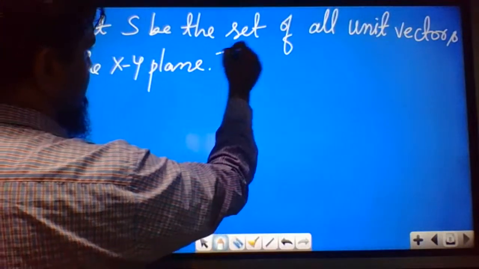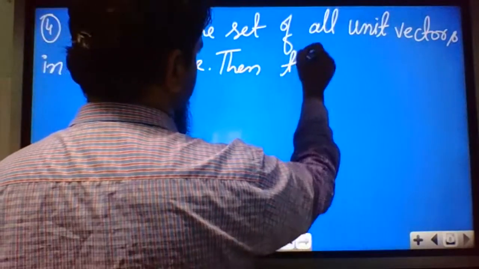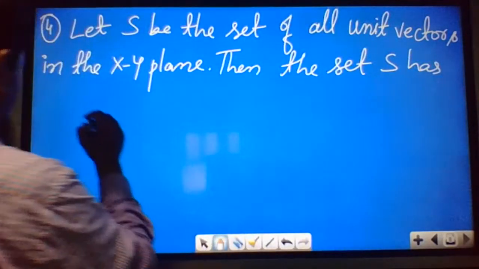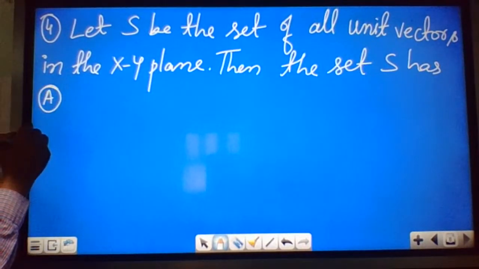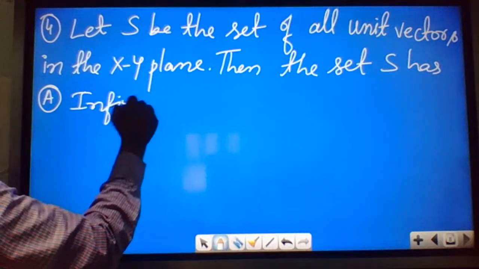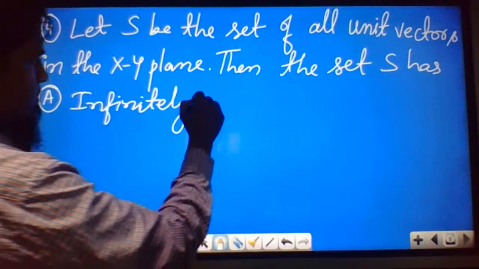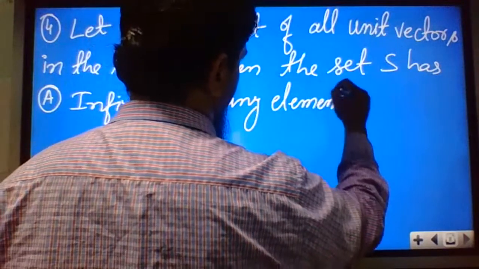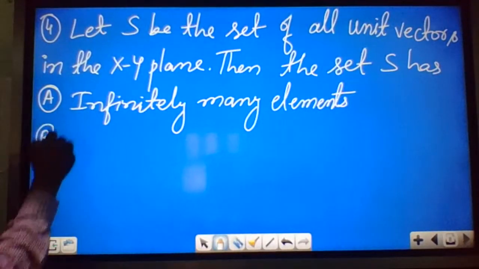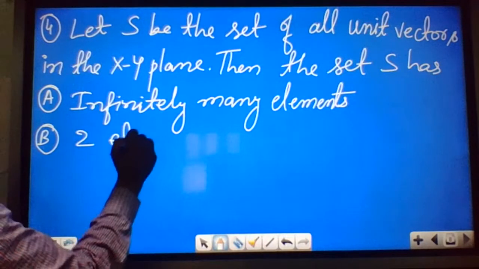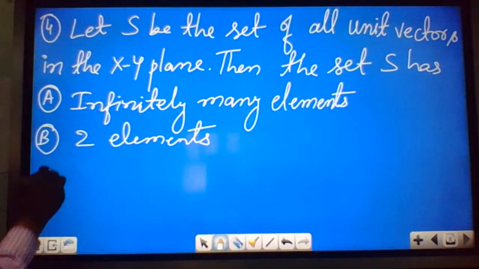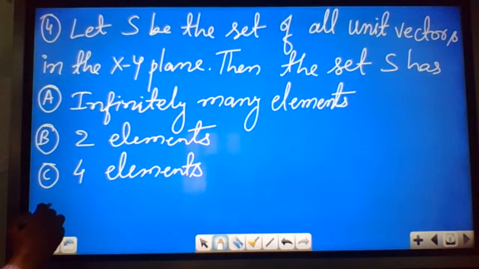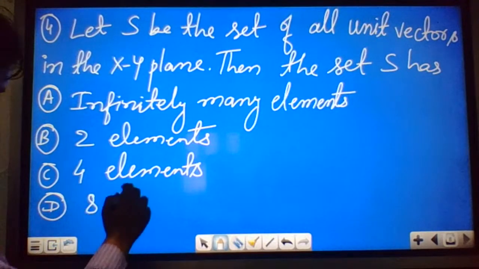Then the set S has: option A, infinitely many elements; option B, 2 elements; option C, 4 elements; option D, 8 elements.